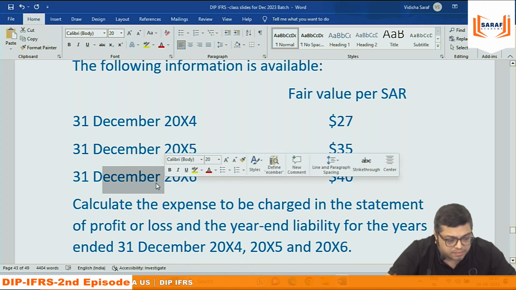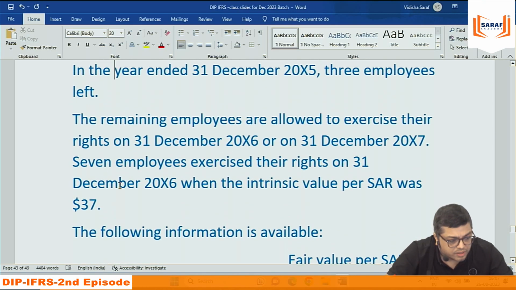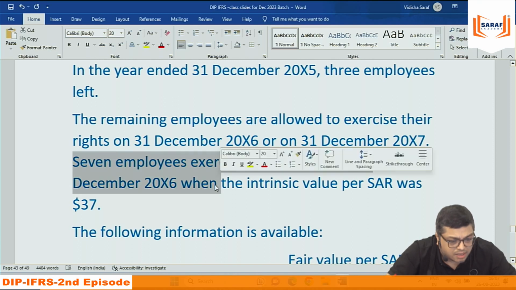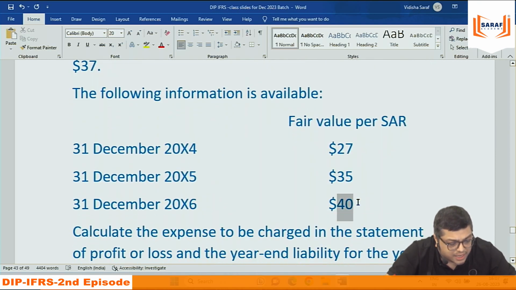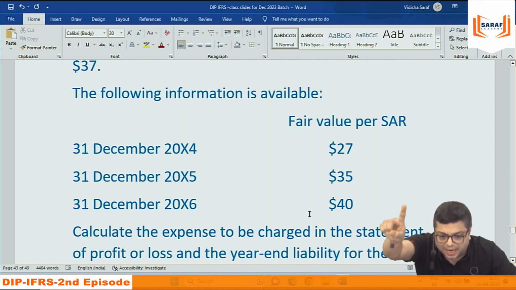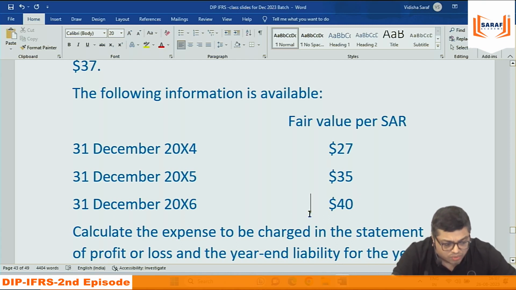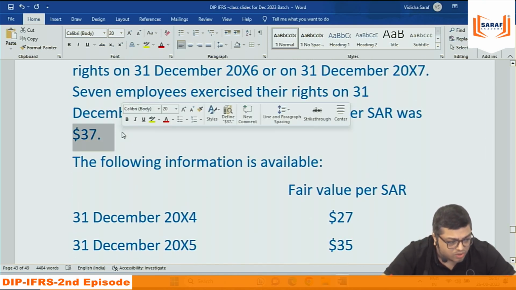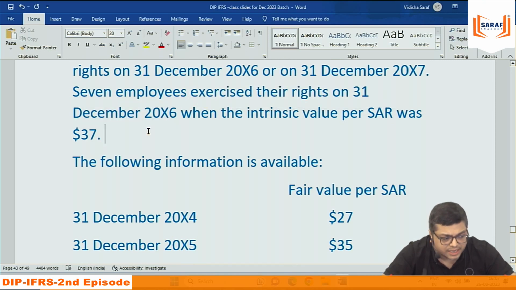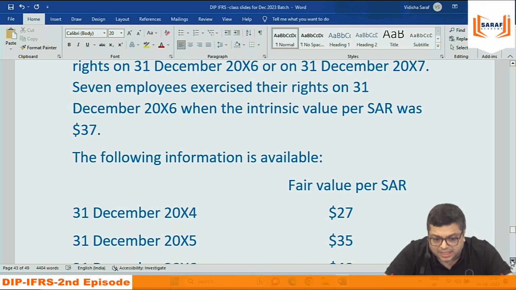Now in the third year, how many have taken the money? In the third year, 7 employees have taken the money. Those 7 employees are taking money at the rate of 40. You have your opening balance: 17 employees, per employee 50,000, per share 35. But out of that, 7 employees, 50,000 per employee, into 40 gone. No, into 37 gone, because those employees did not take it on December 16. They have taken during the year, any time. So at the rate of 37, we have paid the money. But then how many employees are still left? 17 minus 7, 10 left.